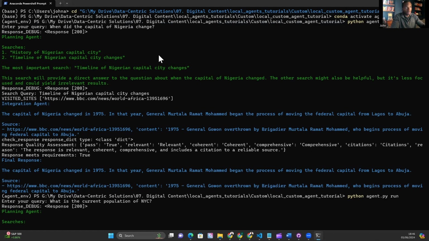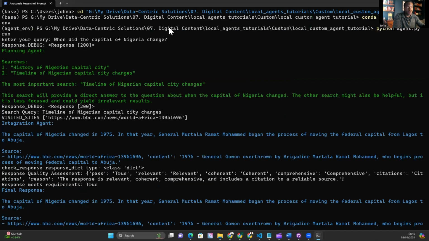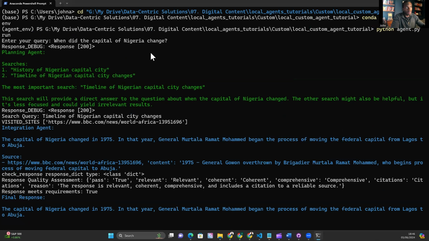So the first question, when did the capital of Nigeria change? I'm going to zoom in a little bit. The planning agent does come up with some good searches. The timeline of Nigerian capital city changes seems like a relatively sensible search to me. I think it could probably just search when the capital of Nigeria changed. And what I noticed with the Codestral model is that it pretty much gets this spot on every single time, whereas some of the other models will change the search query and it won't necessarily go with what the planning agent recommended.